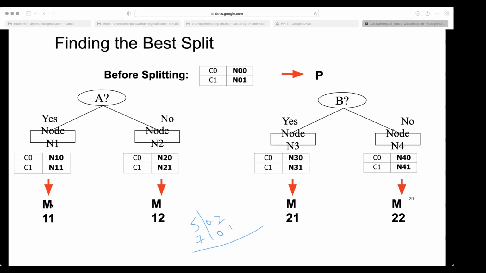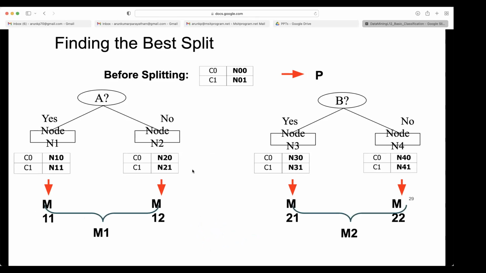Here also, you are getting an impurity measure for a few elements, and the other one is for the maximum elements. The simple average is not the impurity measure. So that's why you need to take the weighted average, or weighted impurity measure, there. That is what weighted means here. So by combining M11, M12 we get M1. By combining M21, M22 we get M2. Then gain is P minus M1 versus P minus M2.